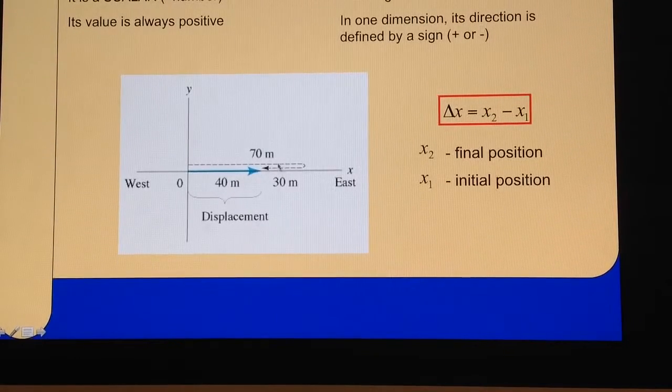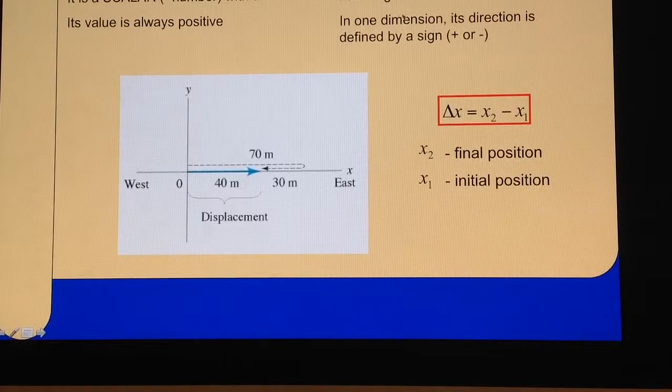Okay, so in this particular example here, the magnitude of the displacement would be the final position, so x2, the final position, which is 40, minus the initial position, x1, which was 0. So the displacement, the magnitude of the displacement of this person was 40 meters. But this is not all. If I want to give displacement, I cannot talk just about the magnitude, I also have to give the direction. So the complete answer would be this person moved 40 meters east.